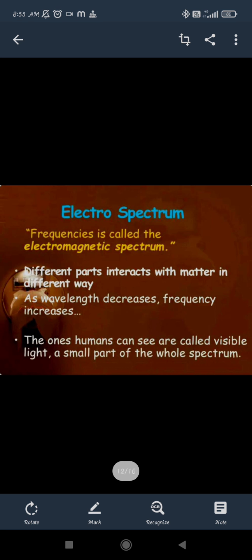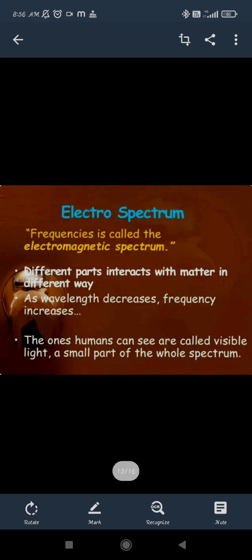If you are able to see a rainbow, that means you are seeing 7 colors. So the white light consists of 7 colors, and these 7 colors are in the range between 4000 and 7000 Armstrong. This range of wavelength we are able to see, that is the visible light range. If we go less than 4000 Armstrong or more than 7000 Armstrong, we are not able to see these light rays because they are in invisible ranges. So the visible light range is from 4000 to 7000 Armstrong.